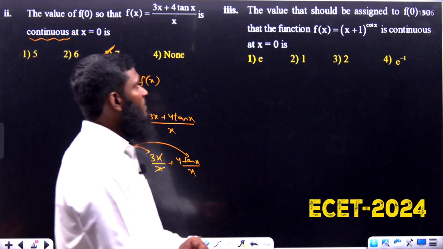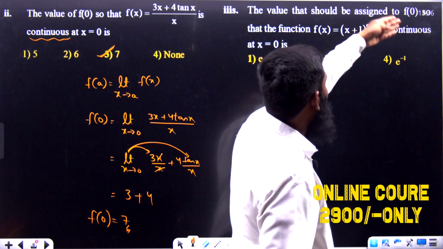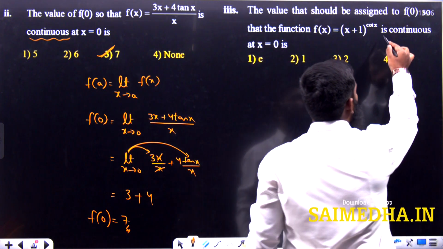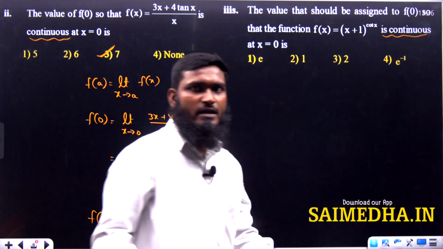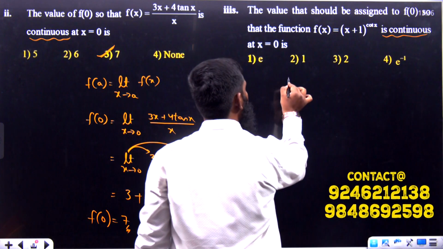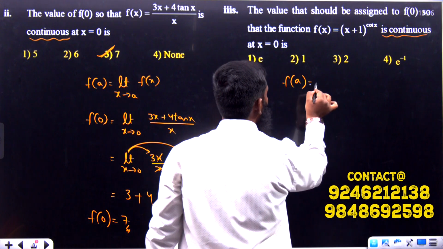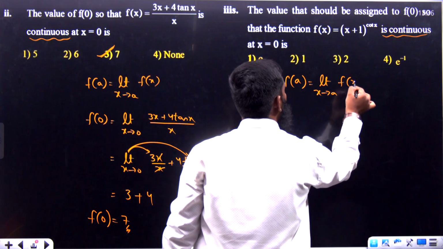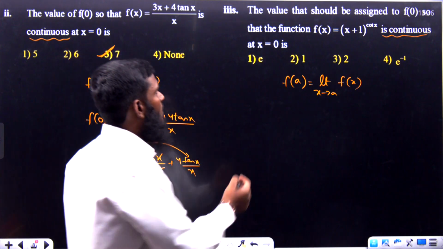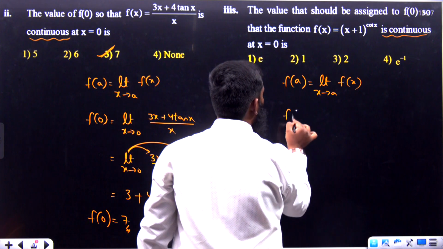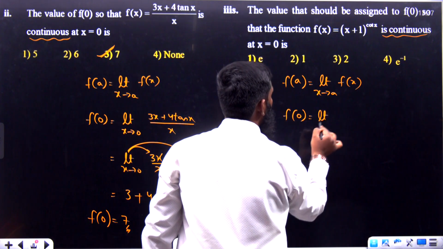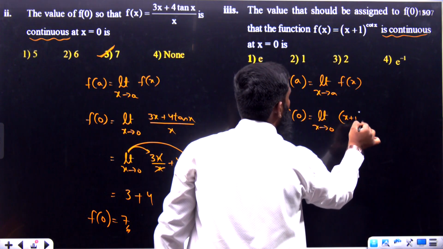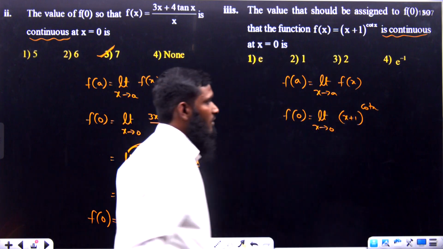Now let us go with the next question. The value that should be assigned to f of 0, so that the function f of x is equal to x plus 1 power cot x is continuous. Already continuous has been given, so we use the same formula. What is the formula we have? f of a is equal to limit x tends to a of f of x. Okay, this is the formula we have. Now as x is equal to 0 is given, f of 0 is equal to limit x tends to 0. What is f of x we have now? x plus 1 whole power cot x. Okay, like this we have.